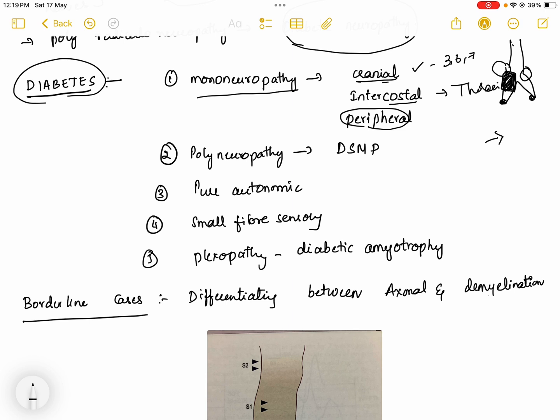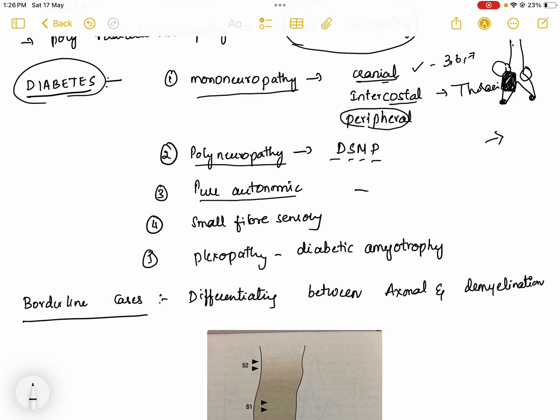Otherwise, most of the patients present with polyneuropathy in diabetes, that is a type of distal symmetrical sensory motor polyneuropathy, or sometimes they may present with pure autonomic neuropathy. Only the autonomic nerves are involved. They may have positive or negative symptoms like increased sweating or decreased sweating, tachyarrhythmias, hypotension.